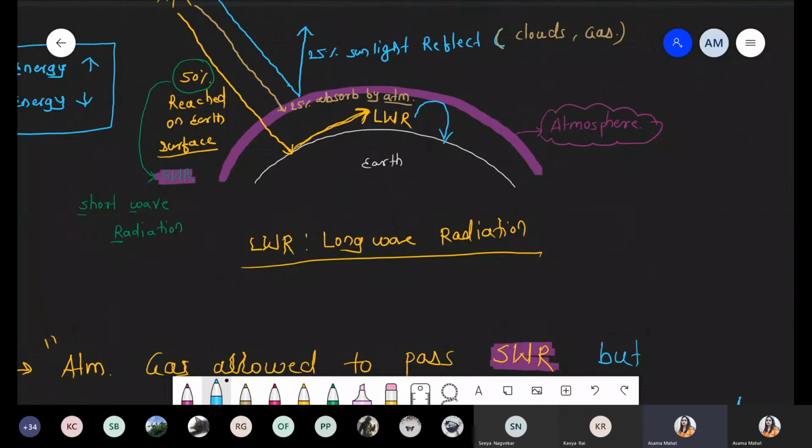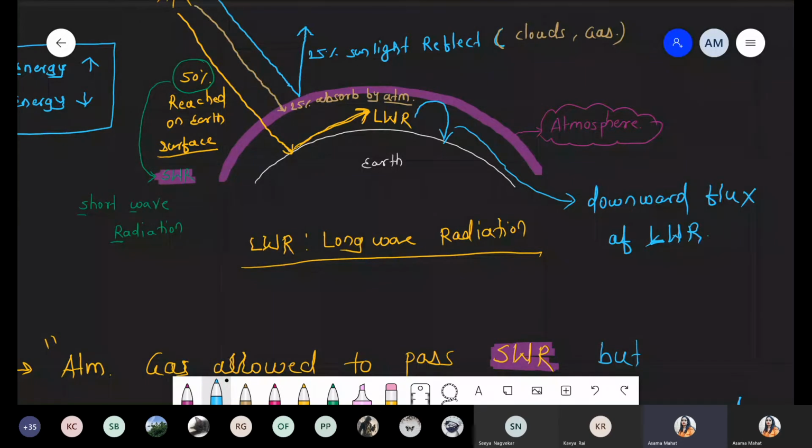This process is called the downward flux. Down means toward the downward direction. Downward flux of long wave radiation, because long wave radiation can't cross the atmospheric layer, so again it comes down. That's why it is called the downward flux of long wave radiation.